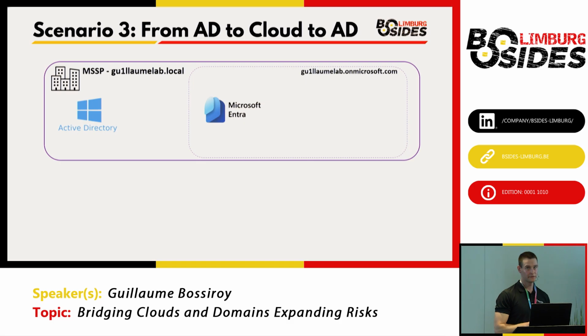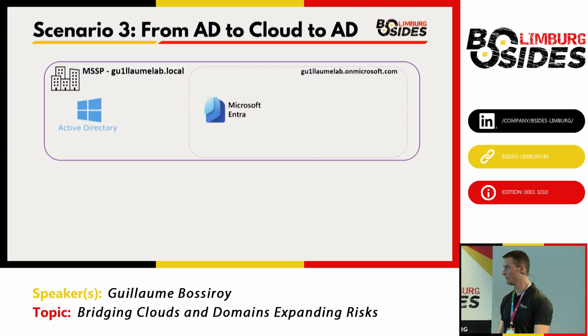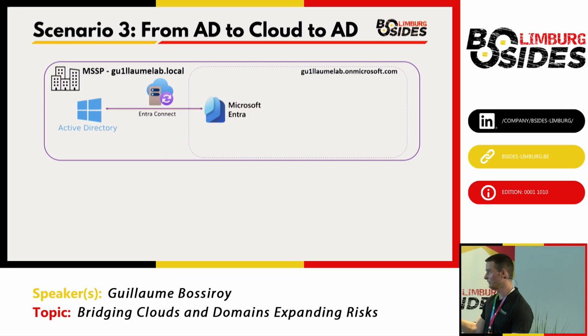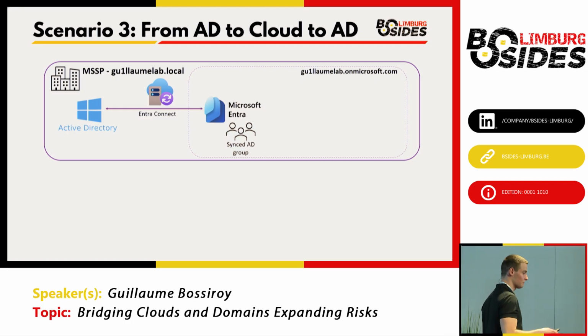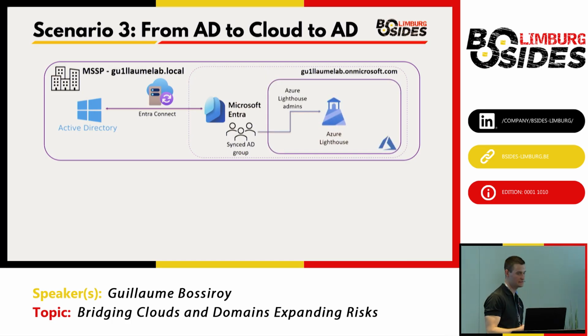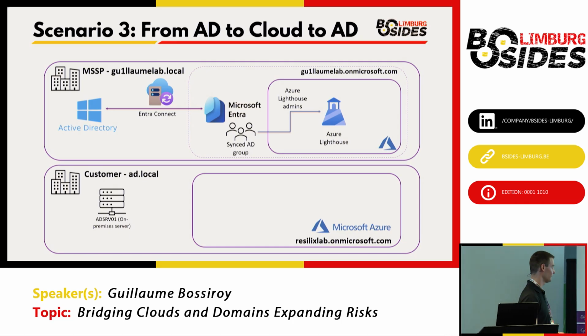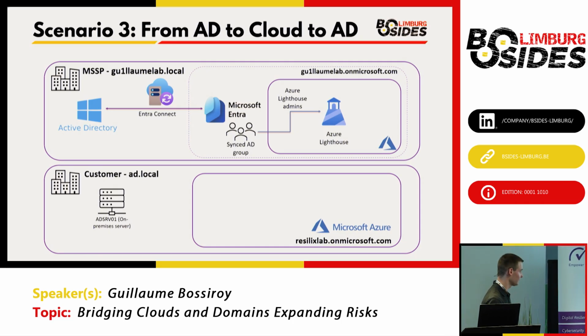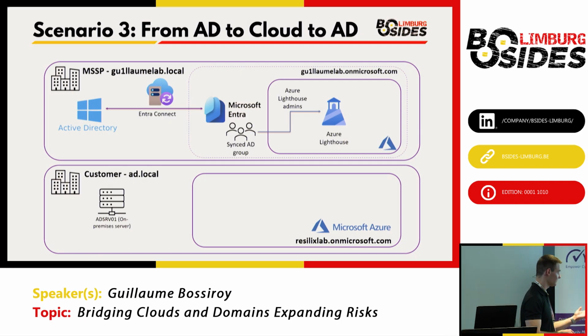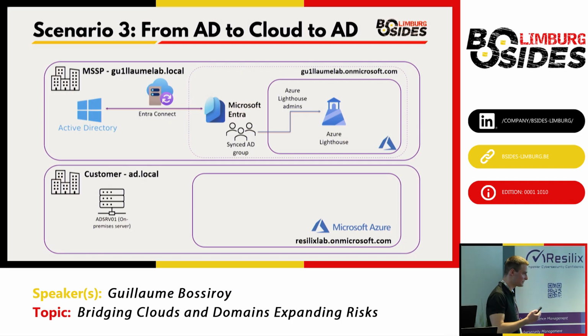So how does our third scenario look? We have a managed security service provider, which is my AD domain, the guillaumelab.local AD environment, and that Active Directory is connected to my guillaumelab.onmicrosoft.com Entra tenant, of which there is one synced AD group that has privileged access, admin access to Azure Lighthouse delegations from my customers. Then we have the Resilix lab environment, which is the customer tenant. We have the AD local with the AD SRV1 domain controller, which is an on-premises server, of course.